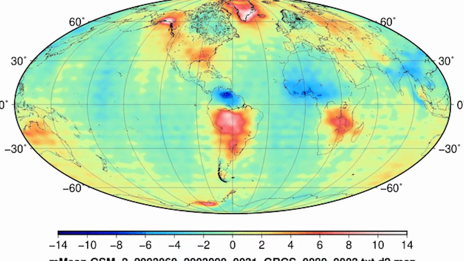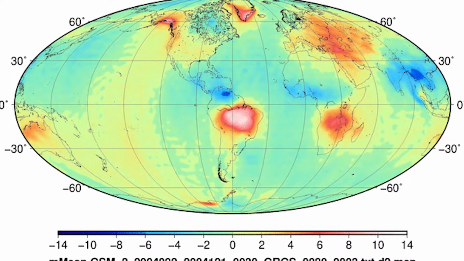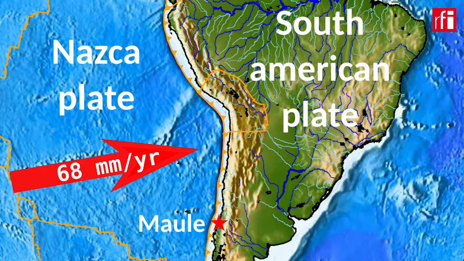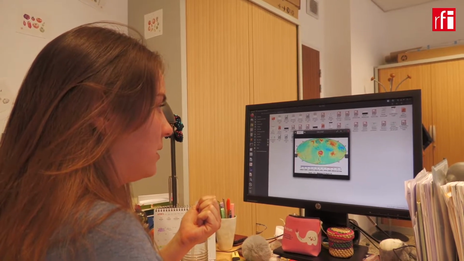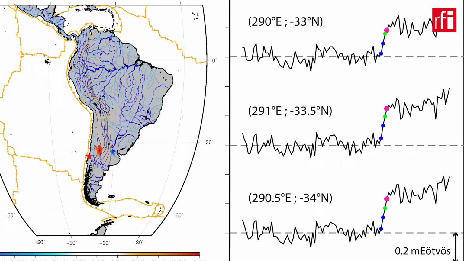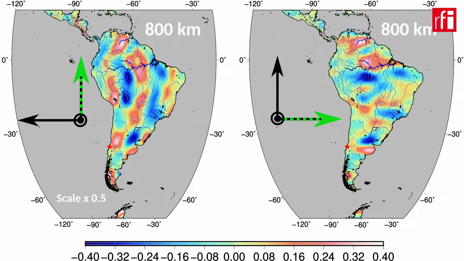We recently published a paper about the gravity mass redistribution before the Maule earthquake of 2010 in Chile. We conclude that this gravity mass redistribution is related to a deep extension of the plate plunging under in the mantle. So we conclude that the Maule earthquake could have originated from the propagation up to the surface of this deep extension. This extension prior to the earthquake occurred almost 2 months before the earthquake.